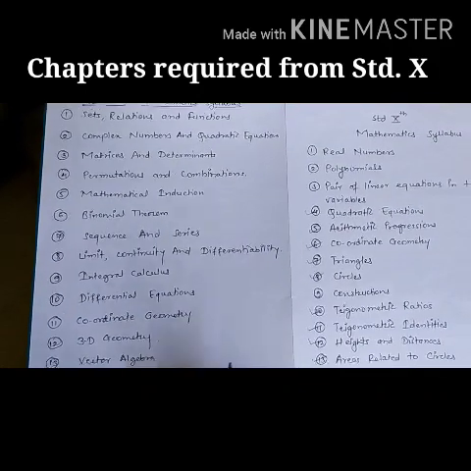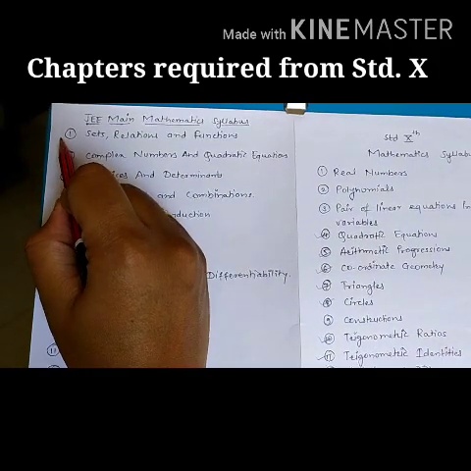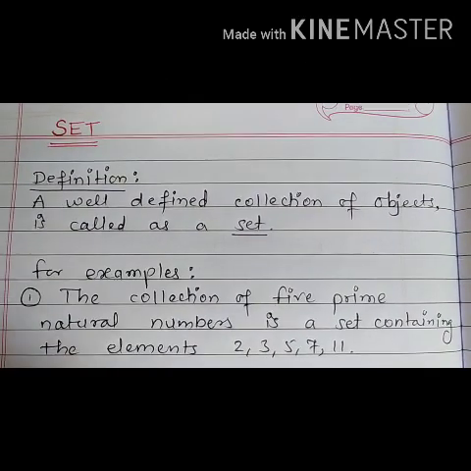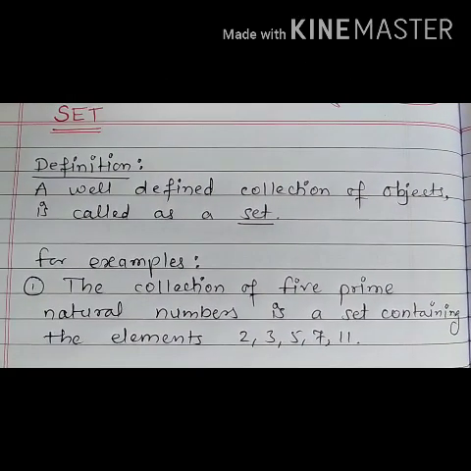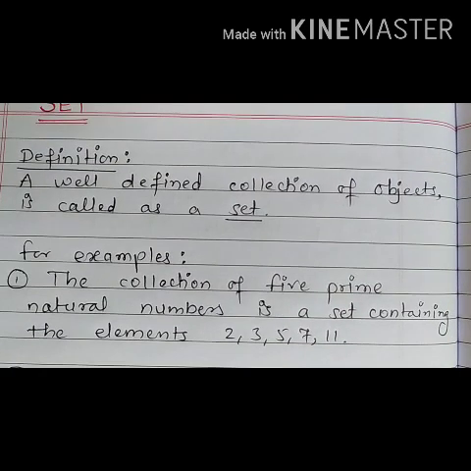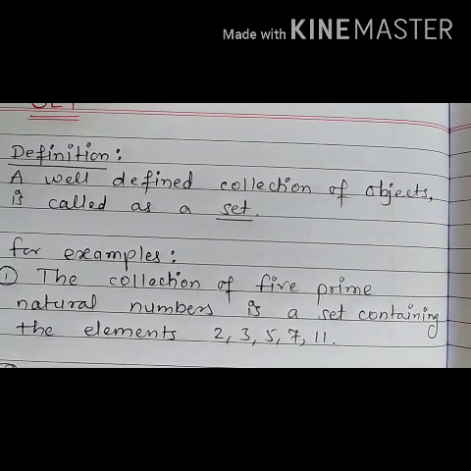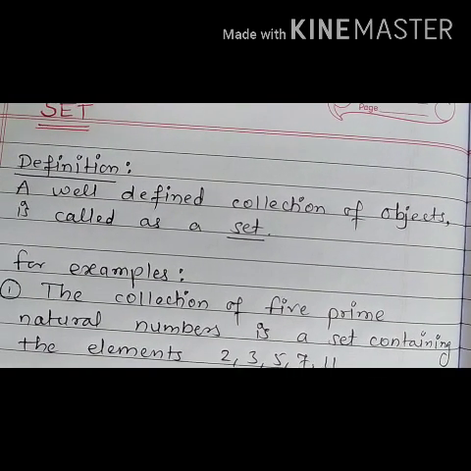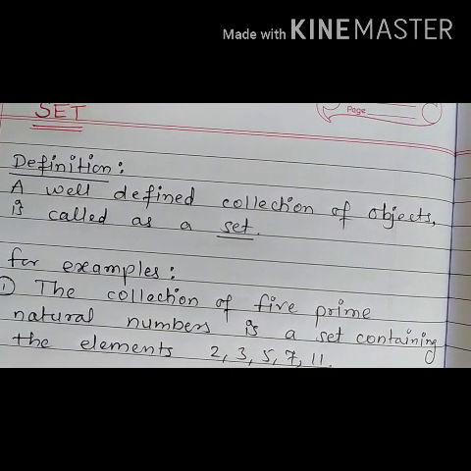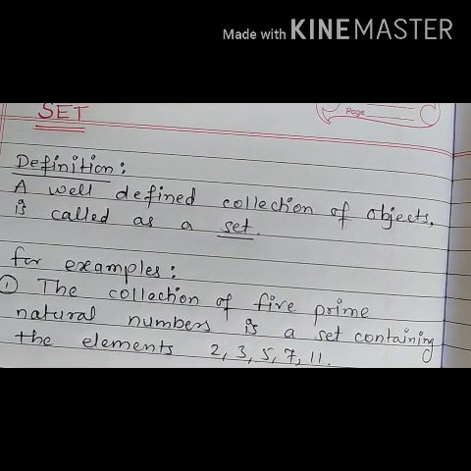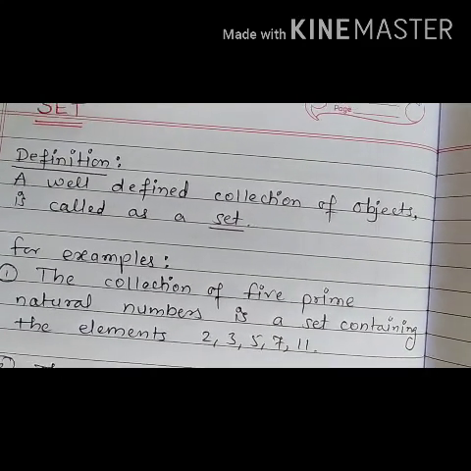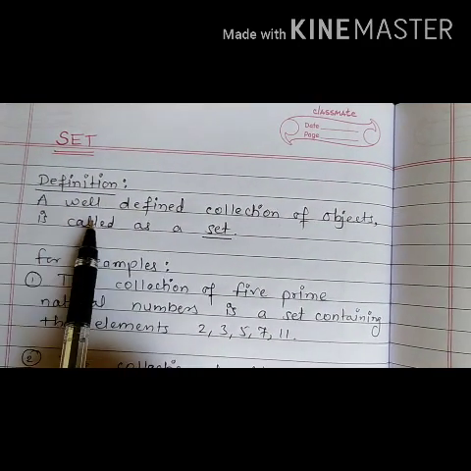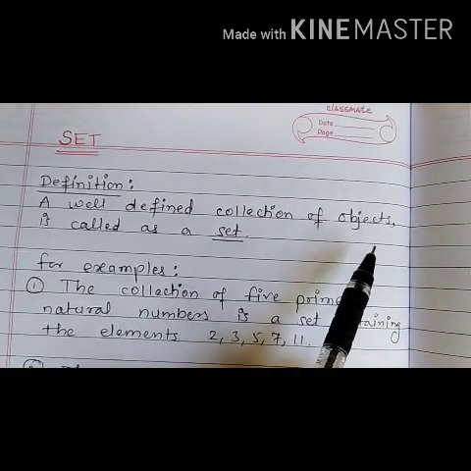Okay, now we'll start with the first chapter, sets, relations and functions. Now we'll start with sets. The word set is synonymous with the words collection, aggregate, class, and is comprised of elements. The words element, object and member are synonymous. Now we'll see the definition of a set. A set is a well-defined collection of objects.